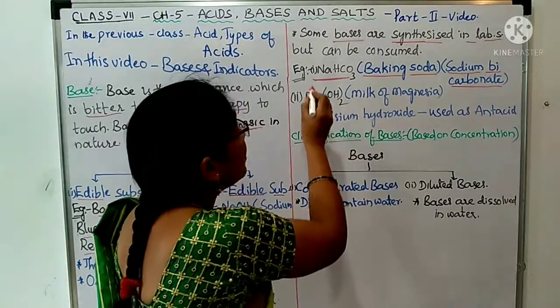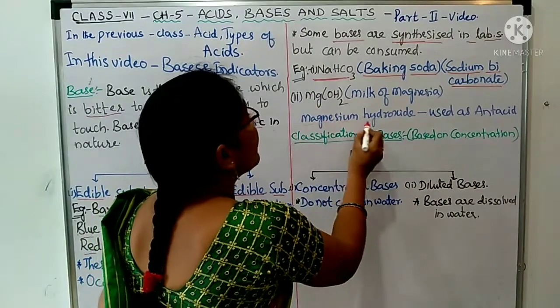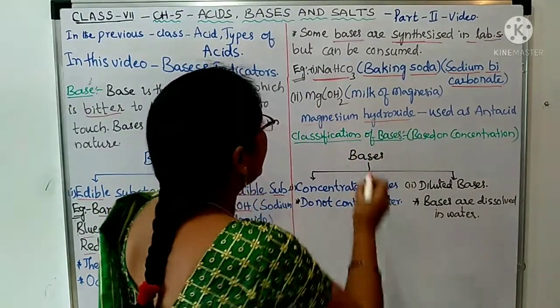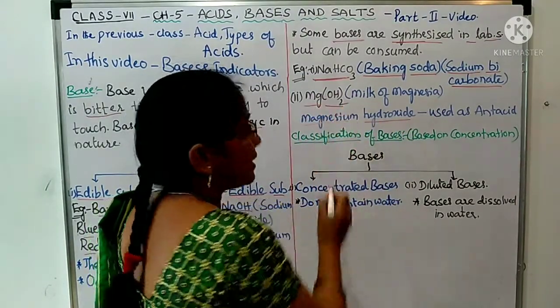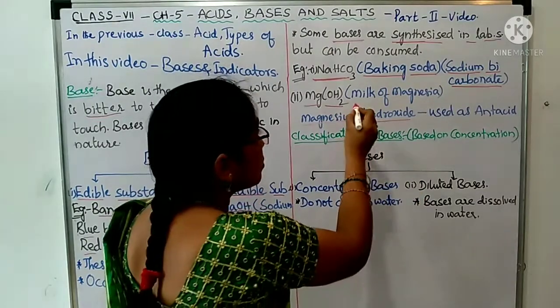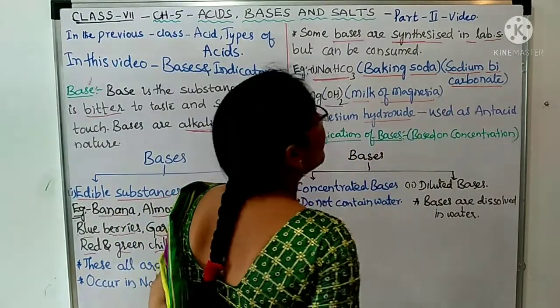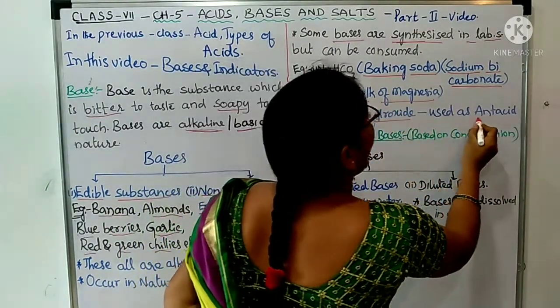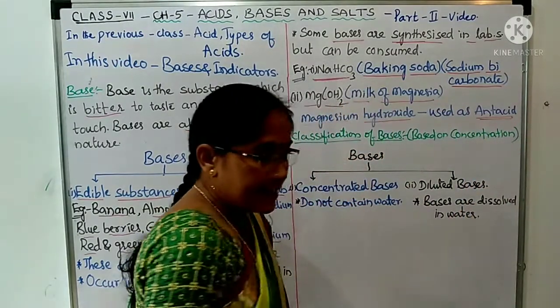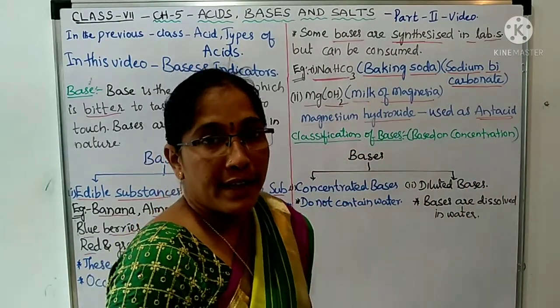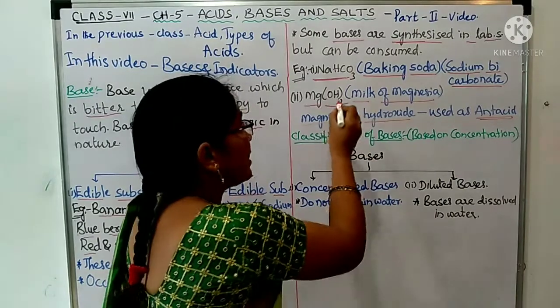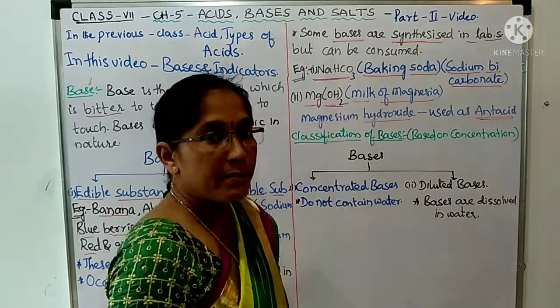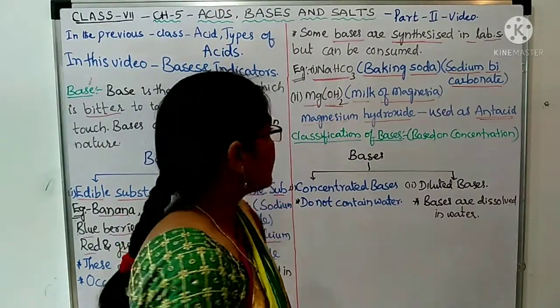Next example, that is magnesium hydroxide, Mg(OH)2. This is also known as milk of magnesia and it is used as an antacid. Antacid syrups will be there. In that syrups, magnesium hydroxide is used, so it can be consumed.